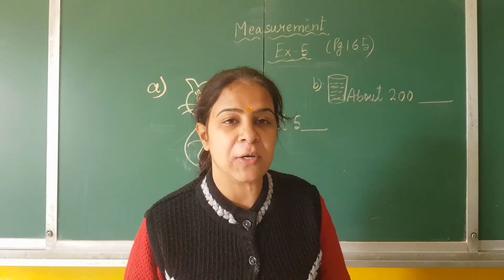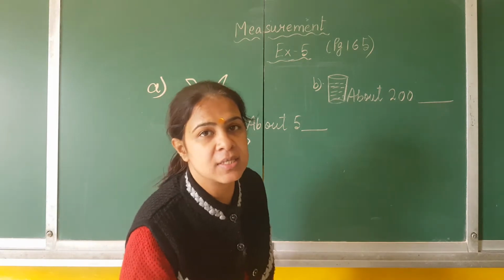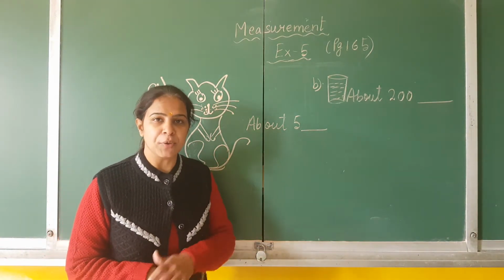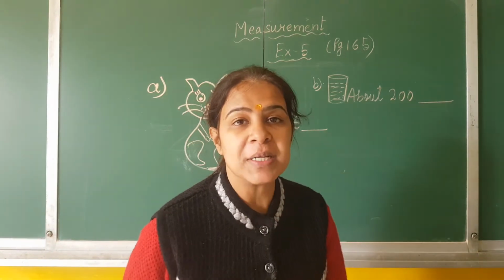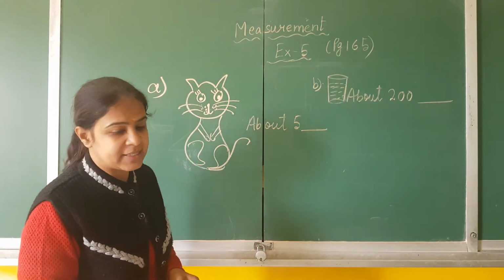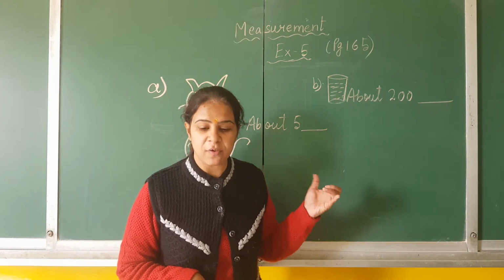Now I will explain this exercise number 5. It is given on page number 165. This exercise will be done in your maths time book. Your first question is here. You are supposed to write the best unit, which will be the perfect unit. Look at the objects given here, and you can choose the best unit for each object.